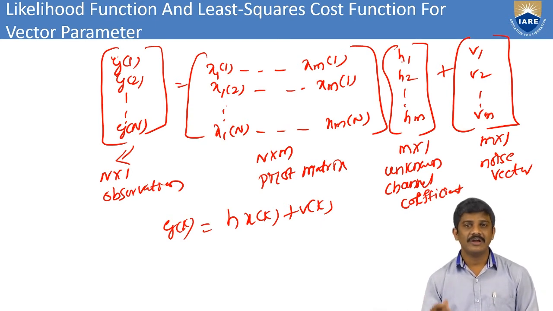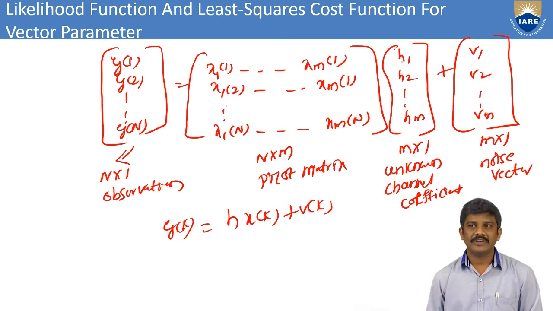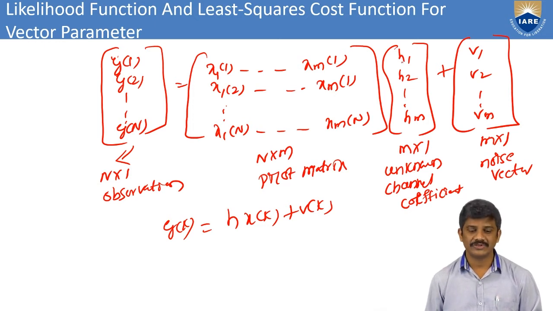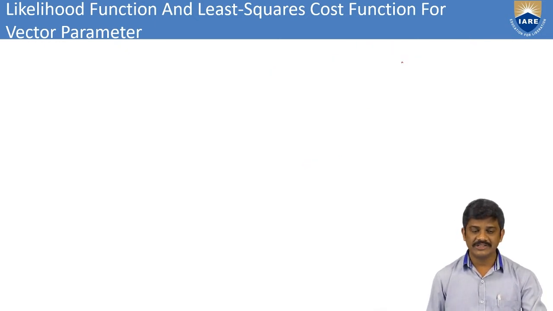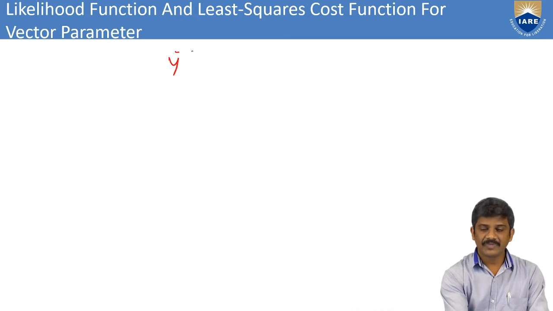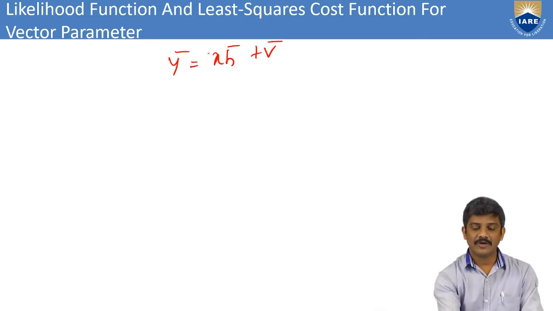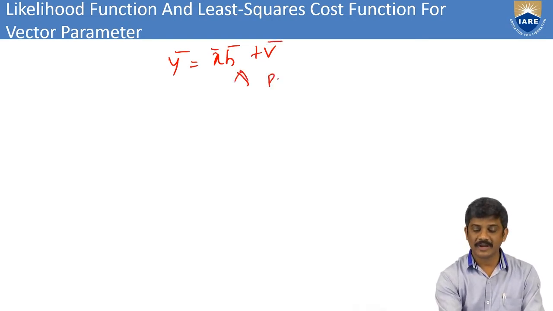Then we have taken v1, v2 up to vn. These are all vectors: the observation vector, the pilot matrix, the transmitter vector, the unknown channel coefficient vector, and the noise vector. From this we can write the vector equation y bar equal to x h bar plus v bar. This is the unknown parameter vector.